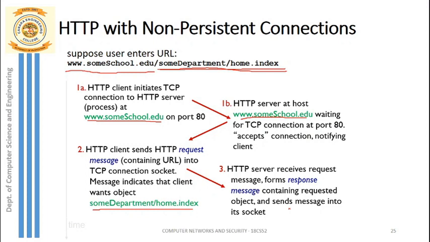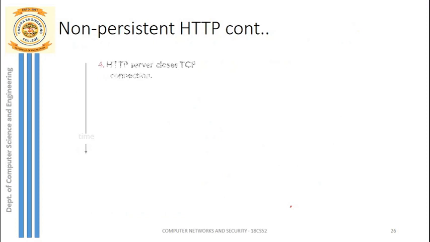So now the response message is there in the socket of the server. That will be sent to the client side. Once the client side receives the response, it closes the TCP connection. The server closes the TCP connection once the response message is sent.